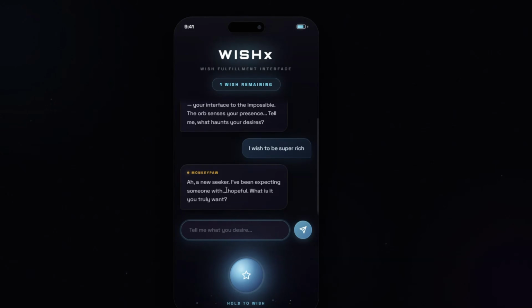I don't know. That didn't make any sense, did it? "Someone with hopeful." Okay, maybe "with hope." What do you mean? "But what lies beneath that? Every surface desire conceals a deeper one." Okay, so it didn't exactly answer my question, but it did dig a little deeper.